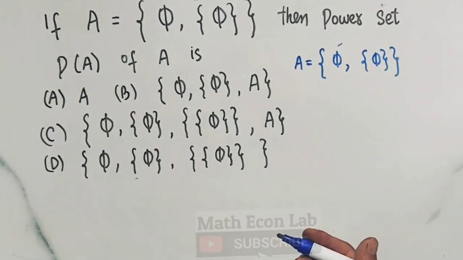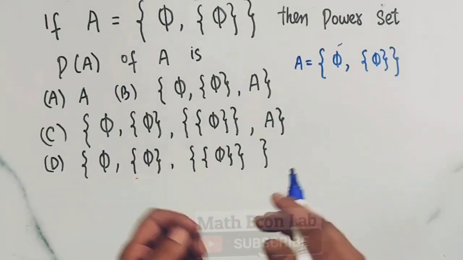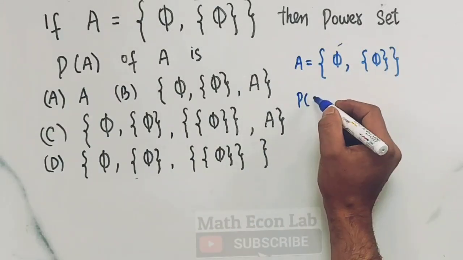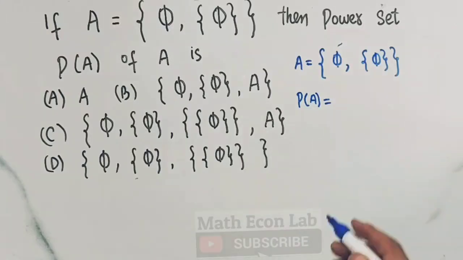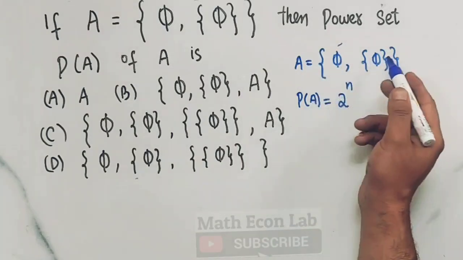Okay, we need to find out the power set. So what is power set? Power set is the set of all possible subsets of a given set. So for power set of A, the number of subsets will be equal to 2 to the power the number of elements in the given set.